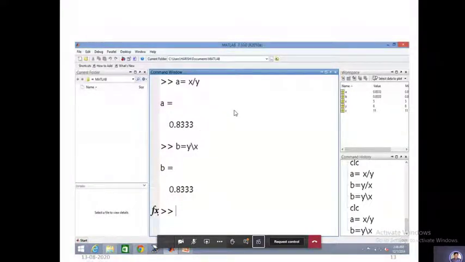Yes, sir. They're the same. 6 inverse into 5. The same thing will be written here: B equal to some y. This is front slash, this is backslash. If you write the backslash, it is a division. If you write front slash, this represents y inverse into x. It will give you the same answer. That is the meaning here. When you are asking for b equal to y front slash x, it is equal to y inverse into x.